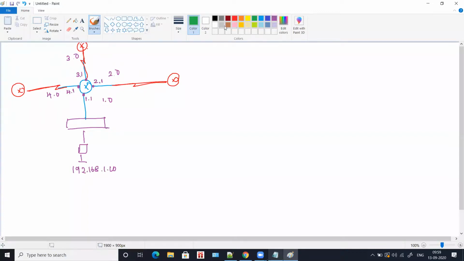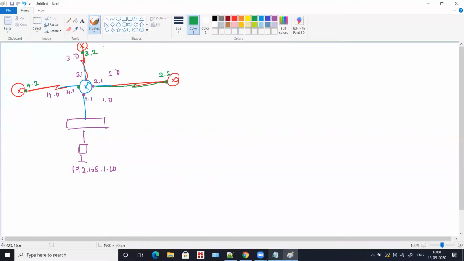Take another color. Okay, so now here this is also an interface, this is an interface, and this is an interface. Now the second rule, a serial interface connecting two routers should be in the same network, which means if this is 2.0, then the interface connecting this router should also be in the 2.0 series only. Okay, so if this is 2.1, I'll take this as 2.2. If this is 3.1, I'll take this as 3.2. If this is 4.1, I will take this as 4.2.